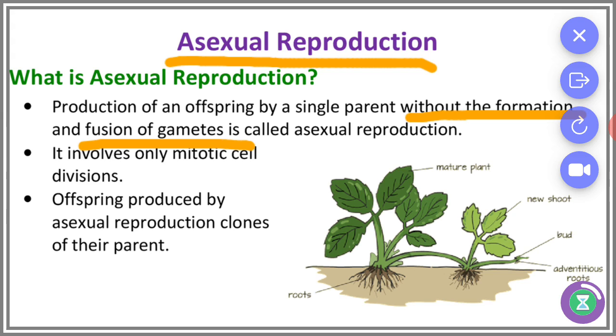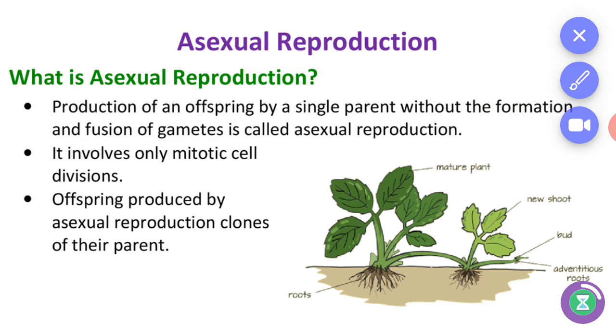It involves mitotic cell division, that is body cell division. The offspring produced by asexual reproduction are clones of the parent. In one line, without formation and fusion of gametes, the organism produced is called asexual reproduction, and this also involves mitotic cell division. So, this is also similar to the parent.